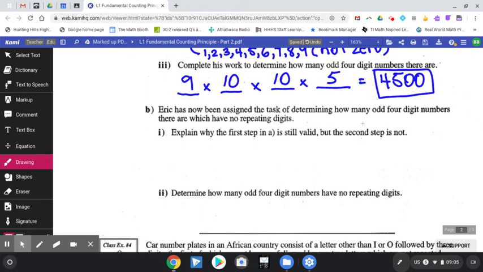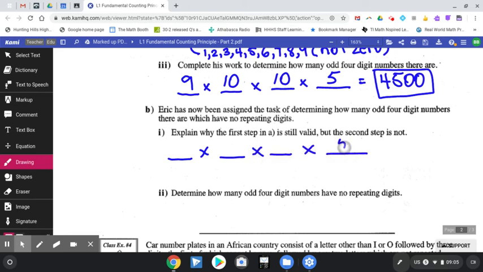And then in B, Eric has now been assigned the task of determining how many odd 4-digit numbers there are which have no repeating digits. So now we're looking at sort of a little bit of a trickier question just because there are more restrictions on it. So it says, explain why the first step in A is still valid, but the second step is not. So let's take a look at what we have.